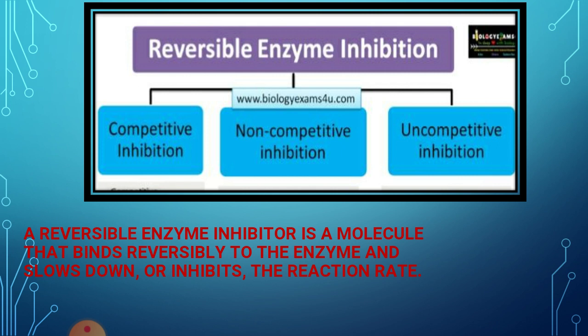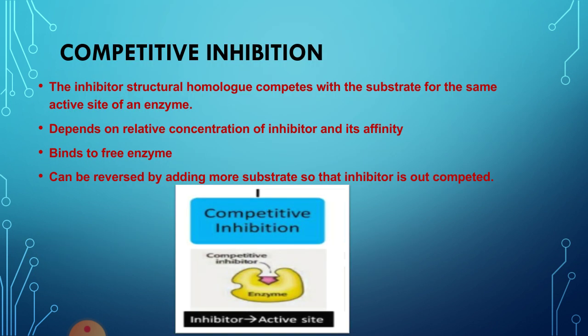So what is meant by reversible enzyme inhibition? A reversible enzyme inhibitor is a molecule that binds reversibly to the enzyme and slows down or inhibits the reaction rate. Then competitive inhibition. Competitive inhibition is a type of reversible inhibition.